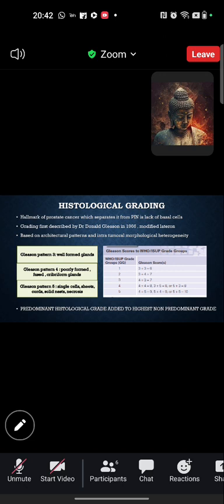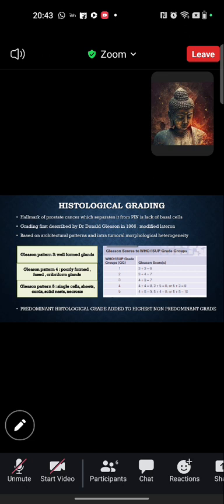So it is based on architectural pattern and intratumoral morphological heterogeneity. There are three groups: pattern 3, 4, and 5. It is just like well differentiated, moderately differentiated, and poorly differentiated, but defined differently. Pattern 3 has well-formed glands. Pattern 4 has poorly formed, fused, cribriform glands. Pattern 5 has single cell sheets and very poorly differentiated glands with necrosis and solidness.